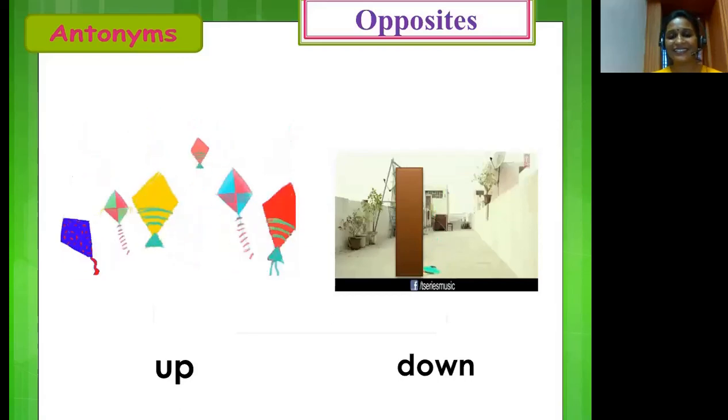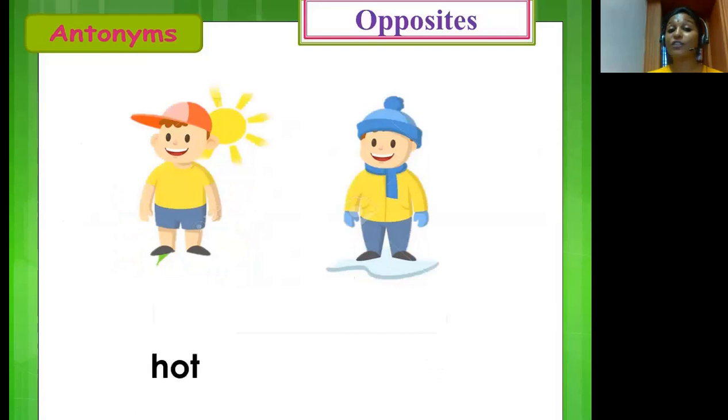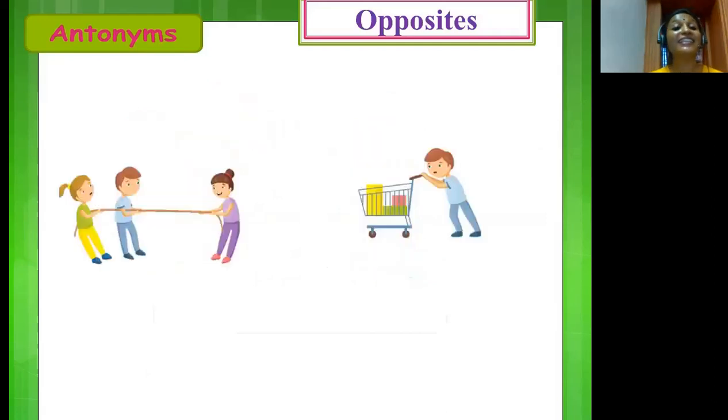Clear? Right. Our next word is stand. And its opposite is sit. The opposite of hot is cold. You have been learning this from second class, isn't it? Yes. The next word we have here is pull. And its opposite is push. So the opposite of pull is